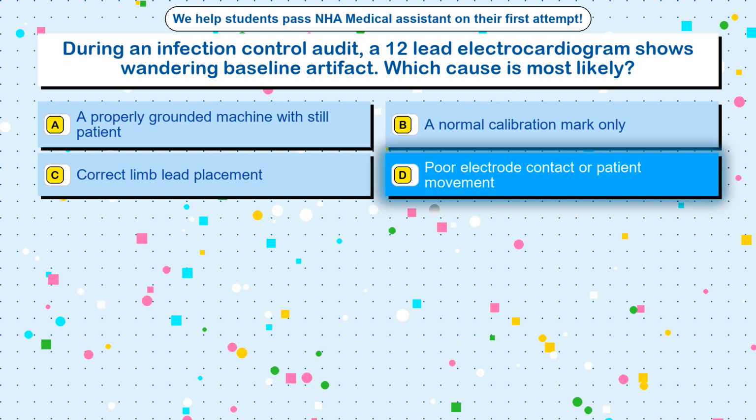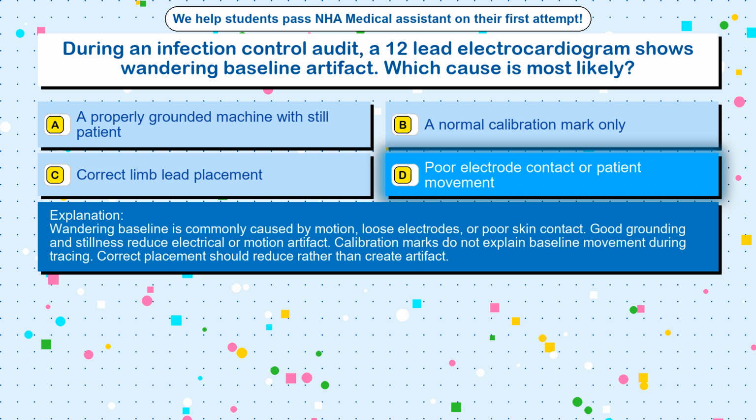Poor electrode contact or patient movement. Wandering baseline is commonly caused by motion, loose electrodes, or poor skin contact. Good grounding and stillness reduce electrical or motion artifact. Calibration marks do not explain baseline movement during tracing. Correct placement should reduce rather than create artifact.